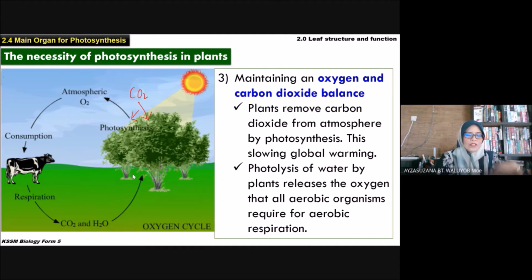So that is the necessities of the photosynthesis in plant. Why do plants need to carry out photosynthesis? I repeat, first is to provide the basic food source in ecosystem. Second, to maintain the energy flow in the ecosystem. Third, to maintain an oxygen and carbon dioxide balance.